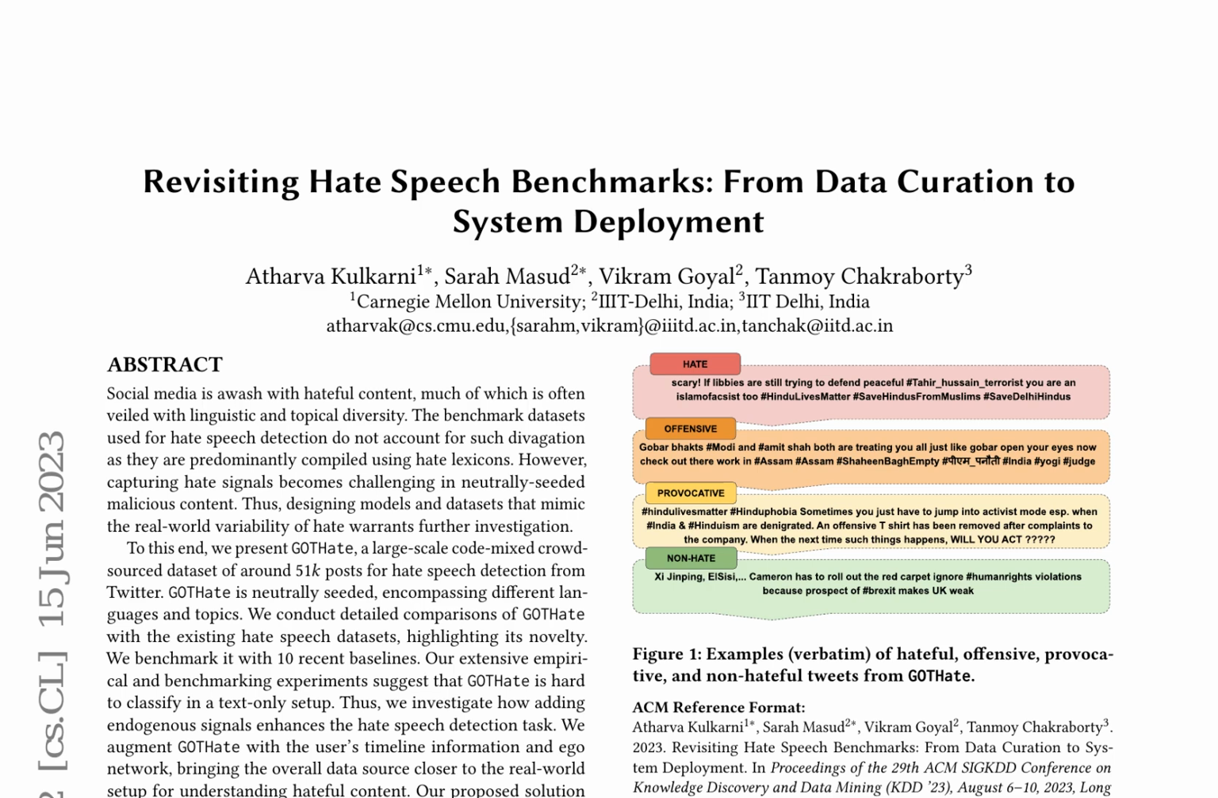This neutrally seeded dataset comprises examples of hateful, offensive, provocative, and non-hateful tweets, allowing for more comprehensive analysis. Compared to existing hate speech datasets, GotHate showcases novelty and complexity, highlighting the challenges of classification in a text-only setup. The authors benchmark GotHate with 10 recent baselines, demonstrating its difficulty.